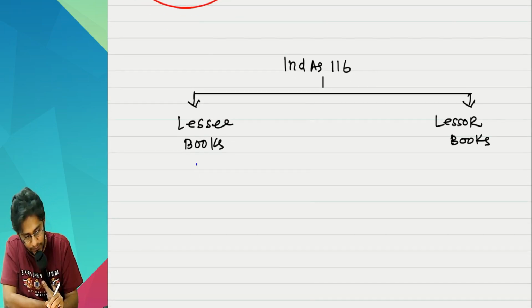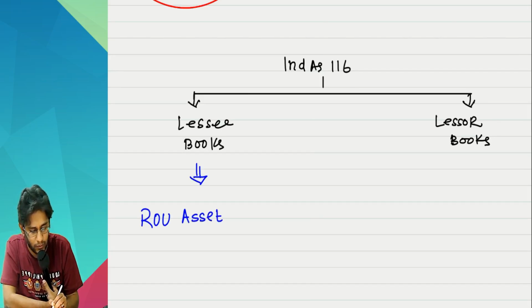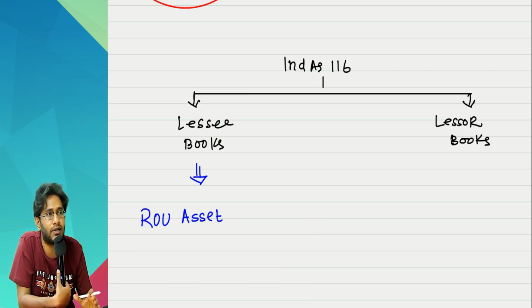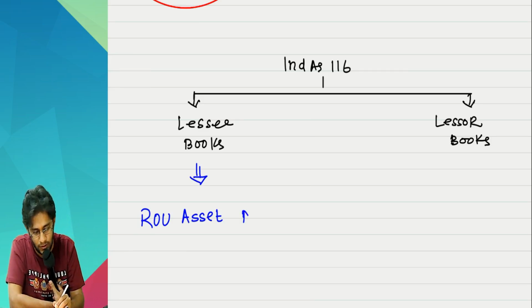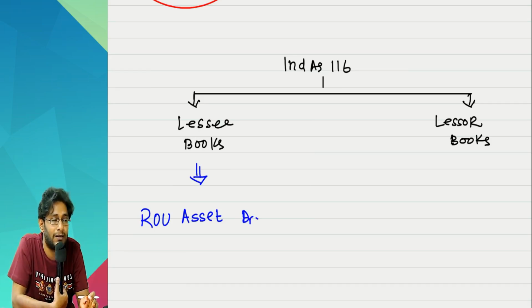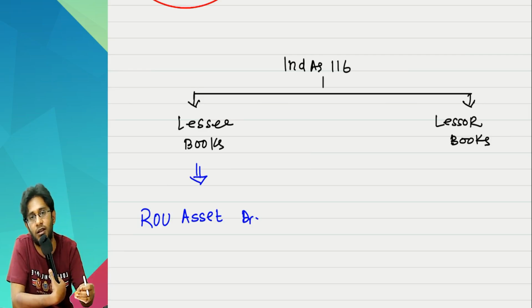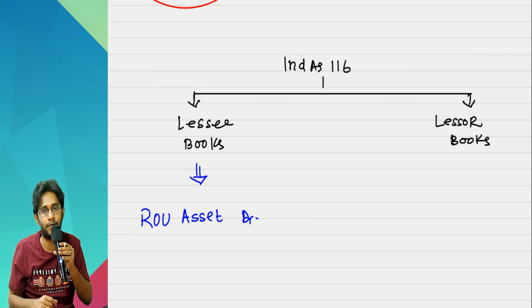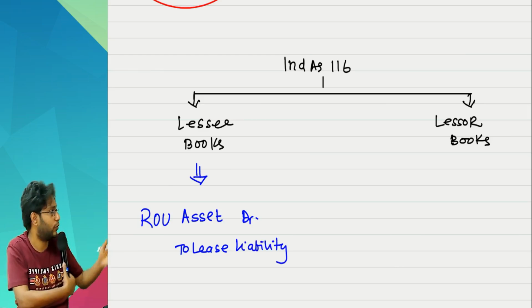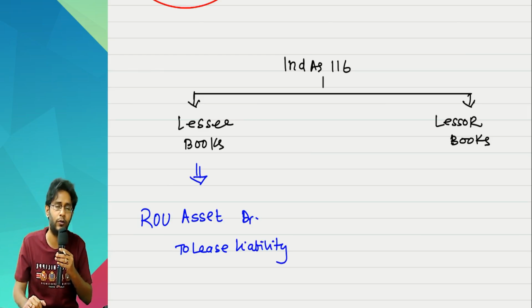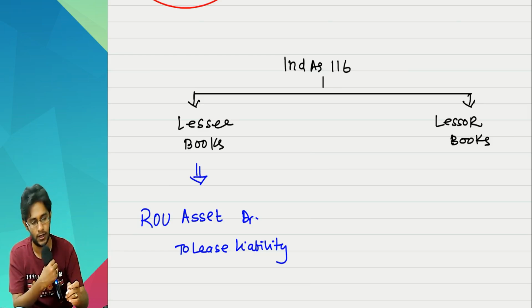In the books of lessee, the broad entry you are going to write is ROU asset. ROU asset stands for right of use asset. Asset means if I have a right to use for whatever small period it is, the asset should come into my books. You are not capitalizing the machinery per se, you are capitalizing the right to use the machinery for the next 3 years. Even though the life of the asset is 20 years, it does not matter. So ROU asset account debit to lease liability. Now with what amount you should write it, how to account this ROU asset hereafter, lease liability, and what we should do, we will see later on. But broadly the picture is this.